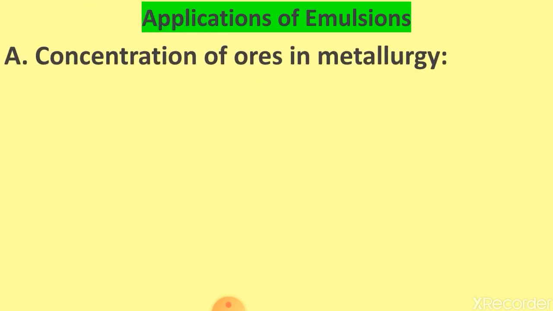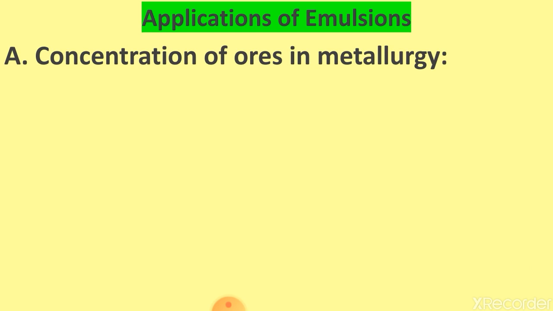So now, students, applications of emulsion, that means where we use the emulsion. First application, concentration of ore in metallurgy. Ore is basically obtained from minerals from which we can conveniently obtain the metals. So here, in the concentration of ore,